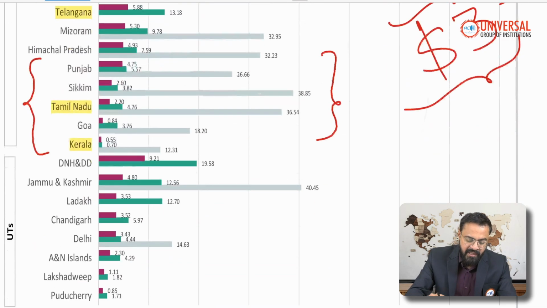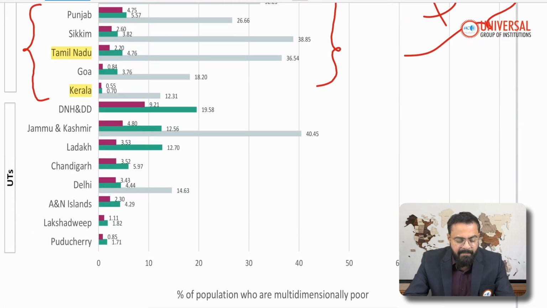You can see that among the lowest are the Union Territories themselves, such as Puducherry, right from the bottom. That is the best thing. That is Lakshadweep, the Andaman and Nicobar Islands, and Delhi.